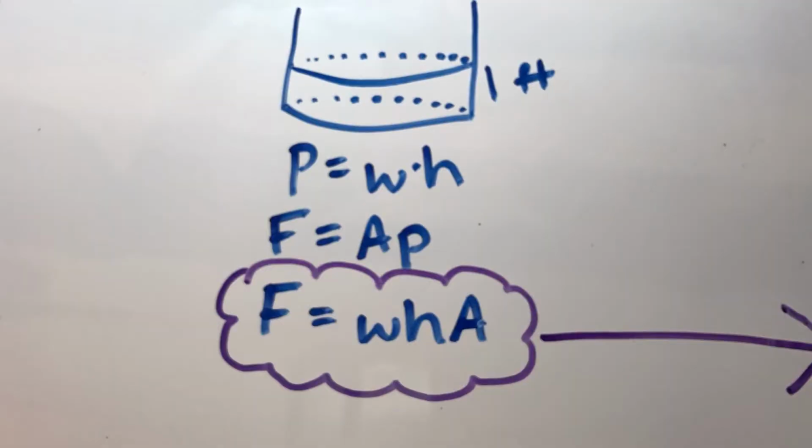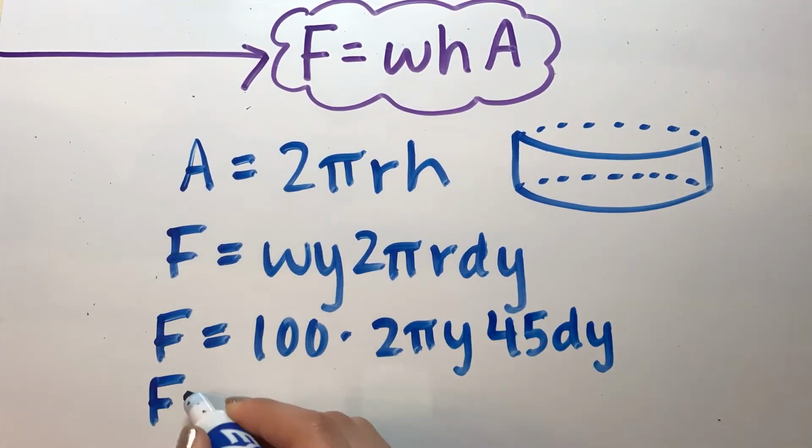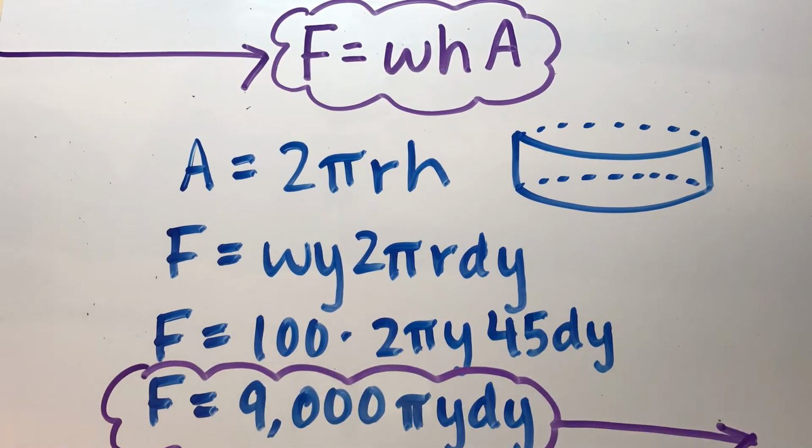Area is equal to 2 pi RH. Wait a second, what is H? Since we are cutting the 1 foot band into many slices and adding all the slices up, our H is going to be an infinitely small number and as such can be represented by dy. So our new equation is 9,000 pi y dy.